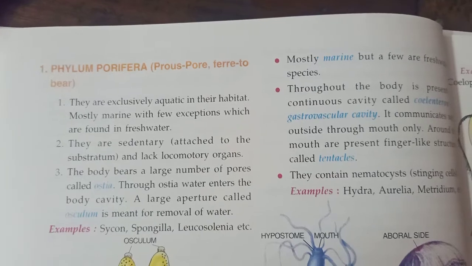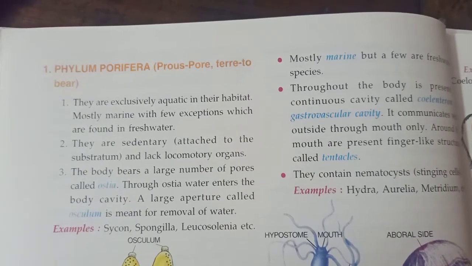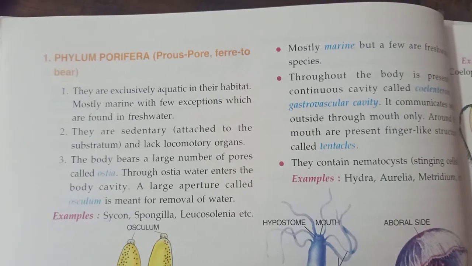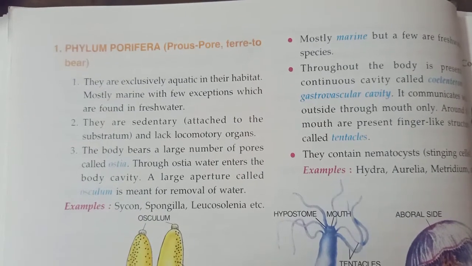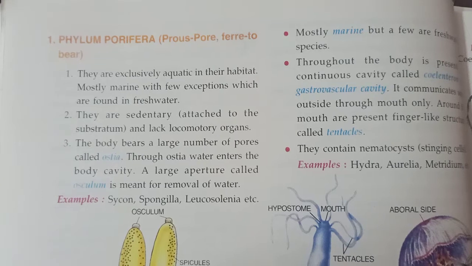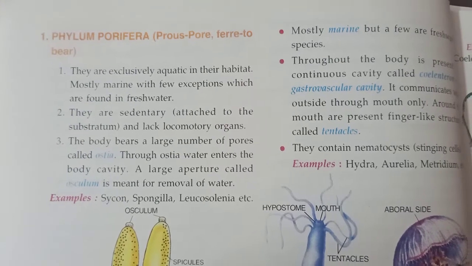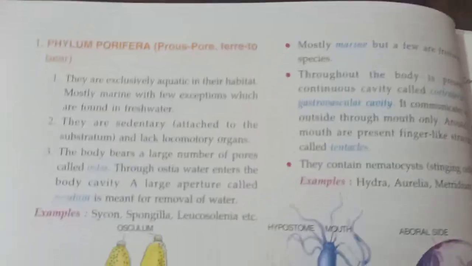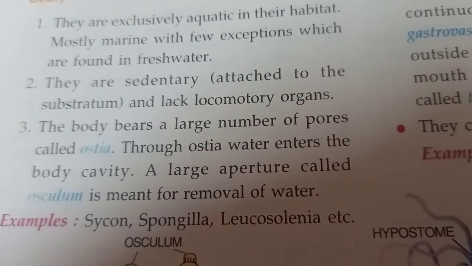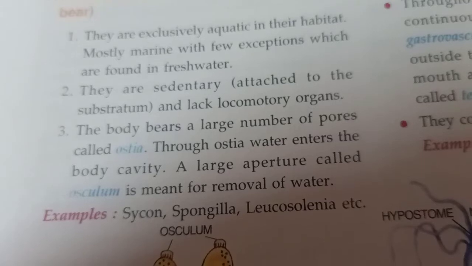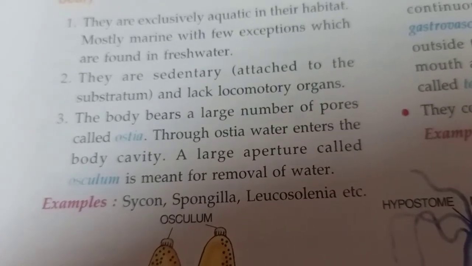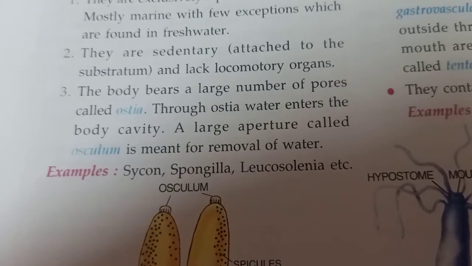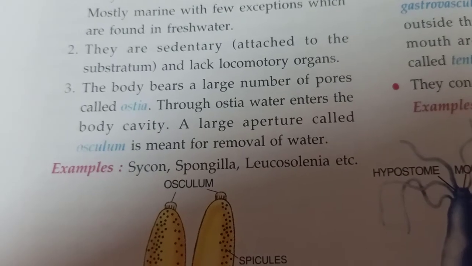Second point is that they are sedentary. Sedentary means they attach to the substratum and lack locomotory organs. Number 3: the body bears a large number of pores called ostia. Through ostia, water enters the body cavity, and a large aperture called osculum is meant for removal of water.